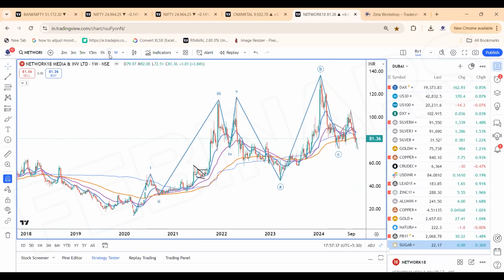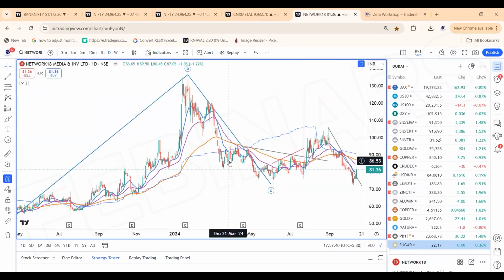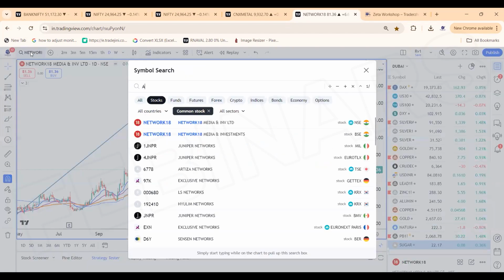We are entering near the bottom, contrarian. Then on a confirmation, we are going to re-enter with more positions in the stock above 92. We are entering early on a first stage confirmation of the channel breakout with the volumes we are seeing in Network 18. Now we are going to get into the other stocks, the F&O stocks for the week.